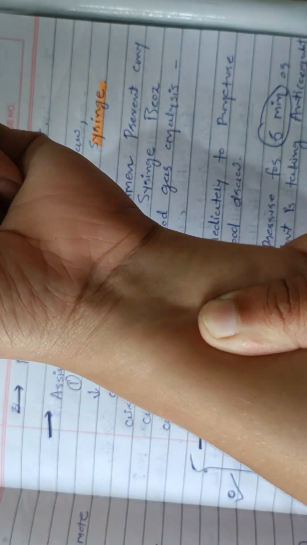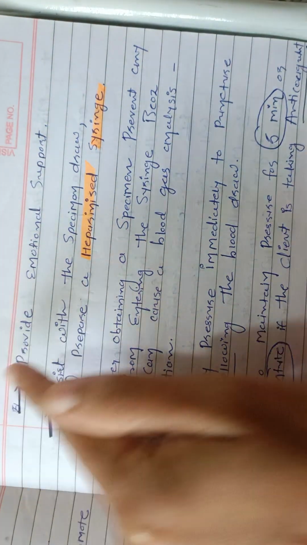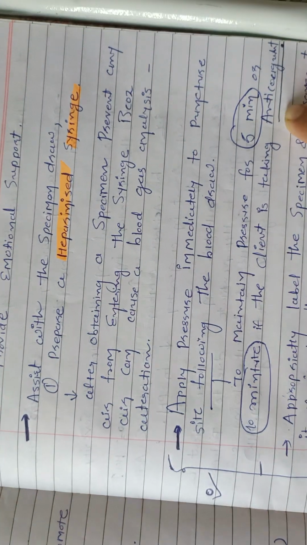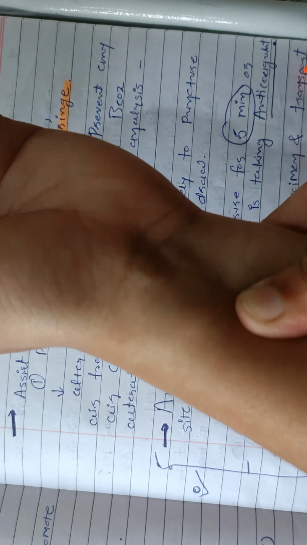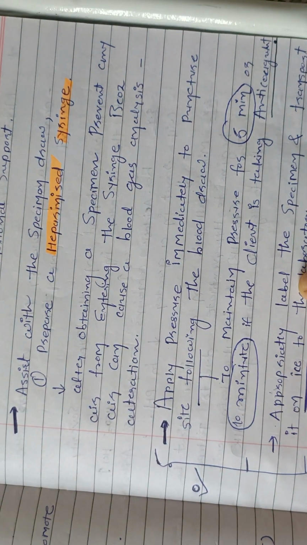In general, we have to maintain the pressure for 5 minutes, but if the client is taking anticoagulant, then we have to apply the pressure for 10 or more minutes approximately.